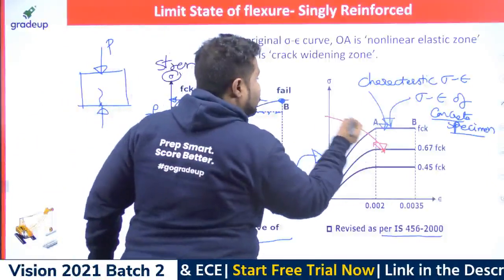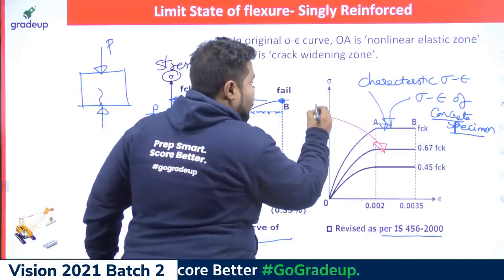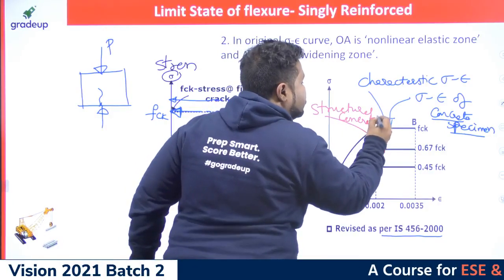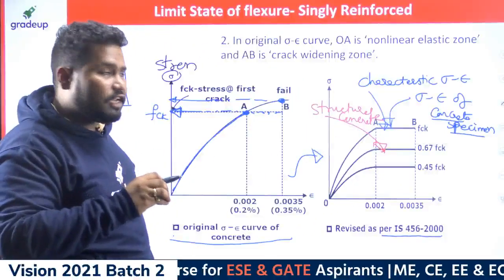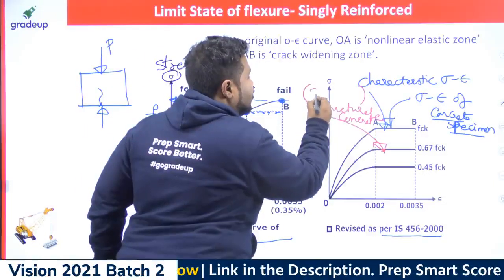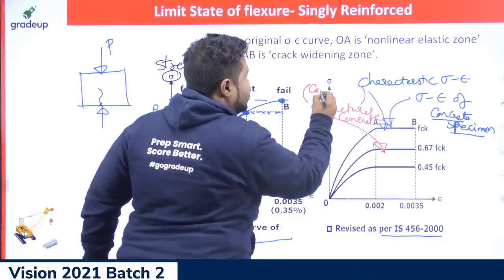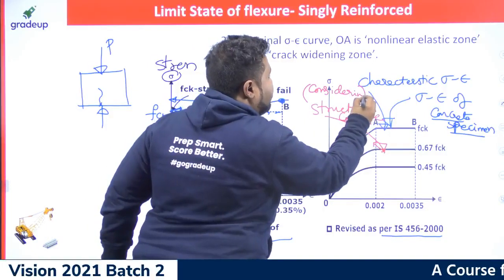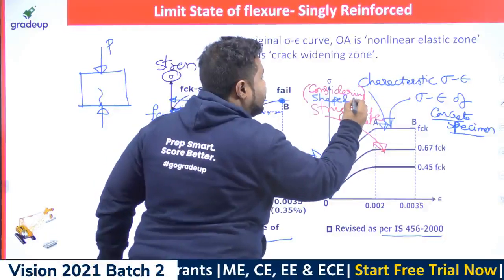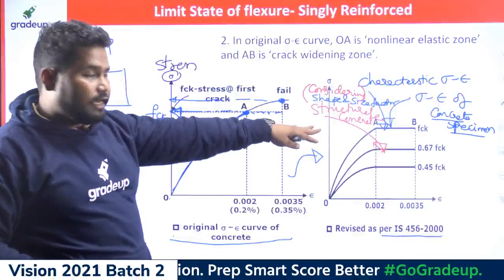So in this case, I can mention this curve is the stress strain curve for structural concrete. That means in structural concrete, the stress strain curve has already considered the effect of shape and size. So for this curve, I can mention the words: considering shape and size factor. So what is the shape and size factor that we considered in IS 456?